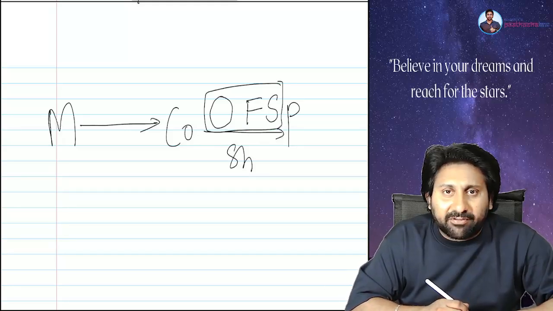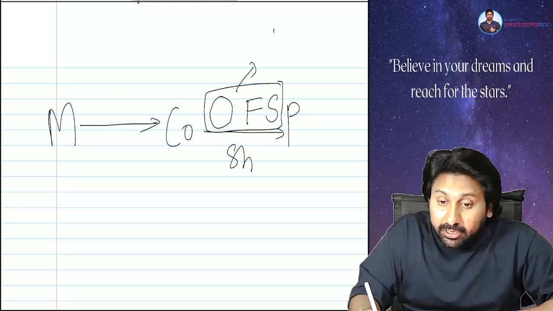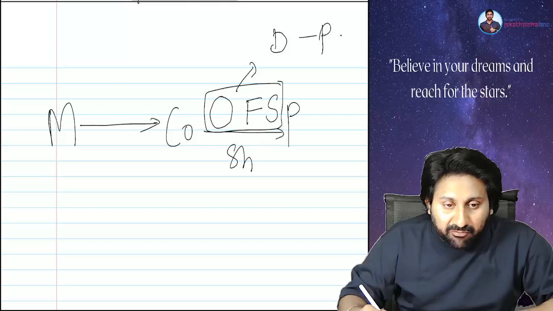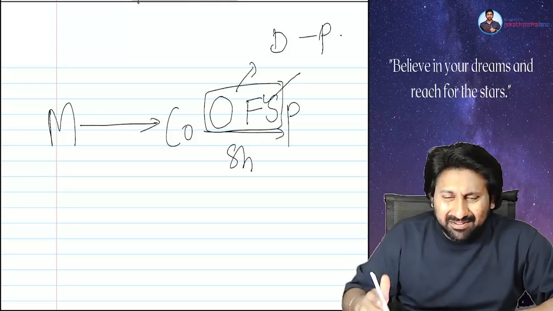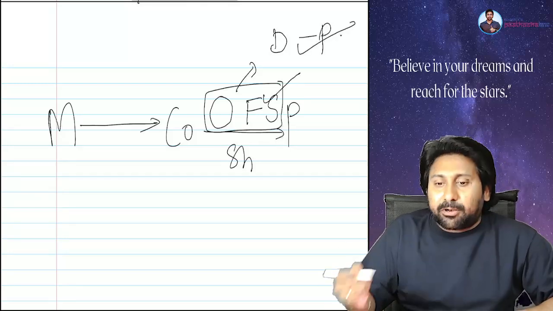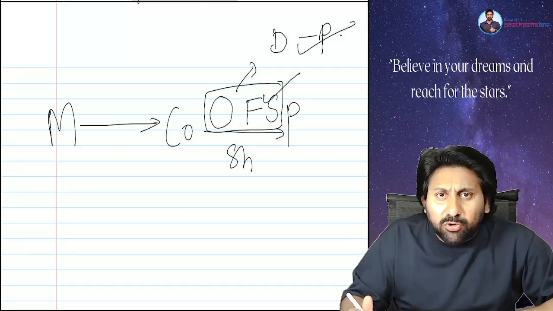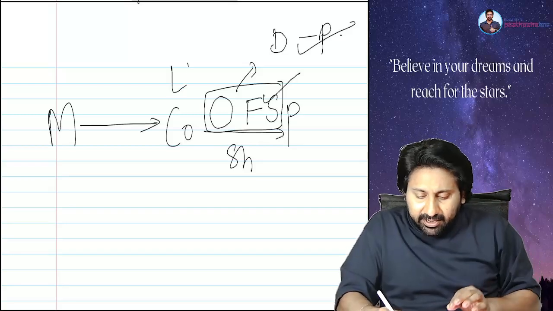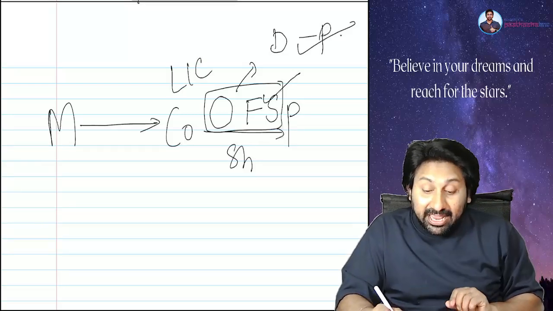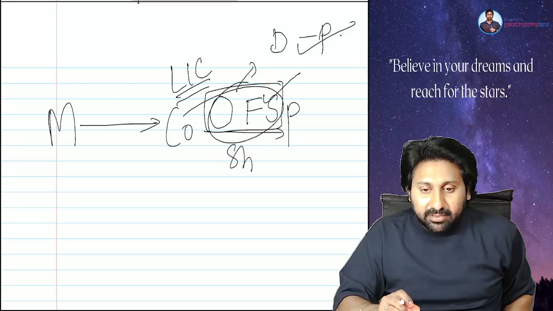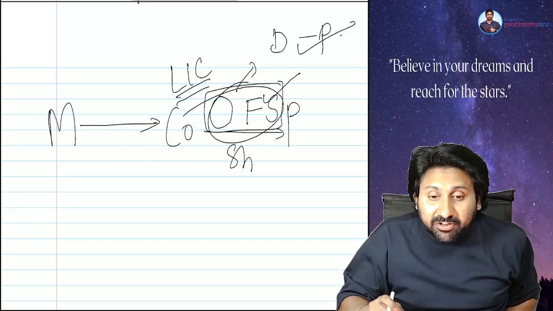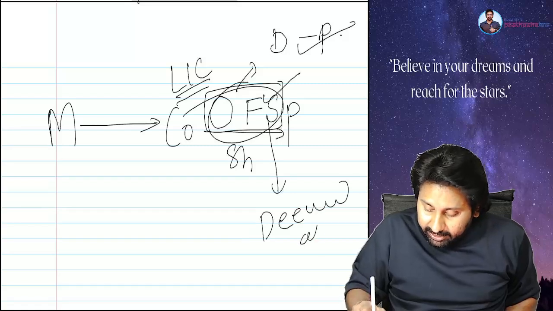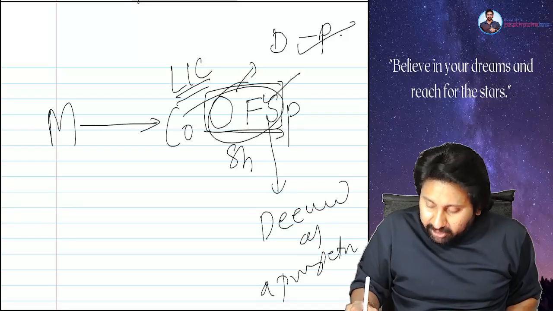This is not just an offer for sale. This will be deemed as a prospectus. This offer for sale will be deemed as a prospectus. Simply to tell, do you know what it means? LIC did not go for a public offer. LIC gave only an offer for sale. But that offer for sale document will be deemed as a prospectus.